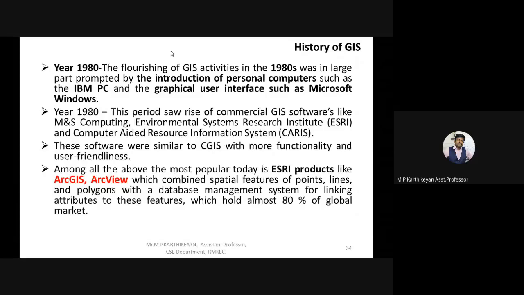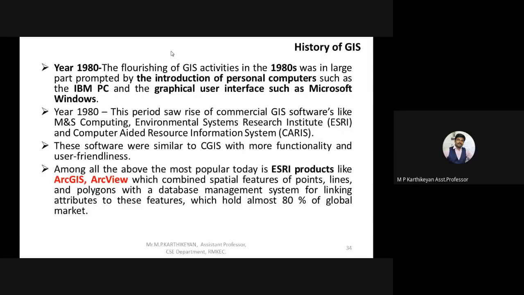So from the 1930s till 2020, it has been efficiently used, and is widely used in recent days, like Uber, Ola, and other cabs or driving systems. In any place you want to check, locate any location, or see the water resources available, these kinds of activities can be done using GIS.